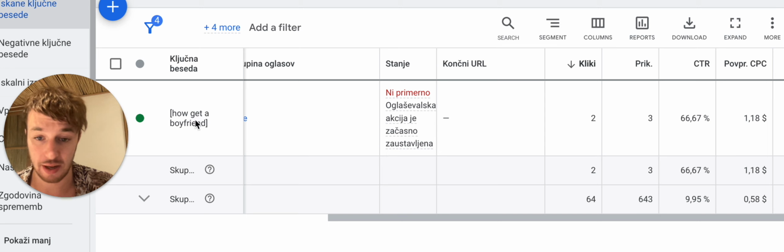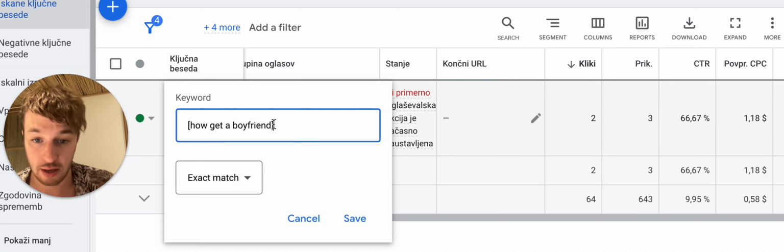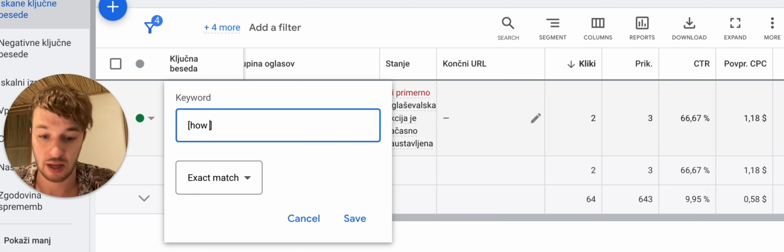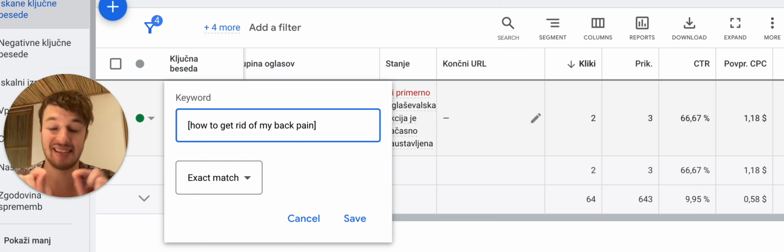Let me give you a simple example. You can click here and you can do exact keyword, let's say, how to get rid of my back pain. So what is this? This means that people who are on Google typing in this exact keyword from the exact country, from the exact city or exact age group, right? Males, females, above 35 years old, living in Canada, Ontario, right?